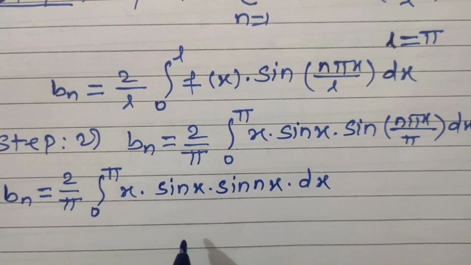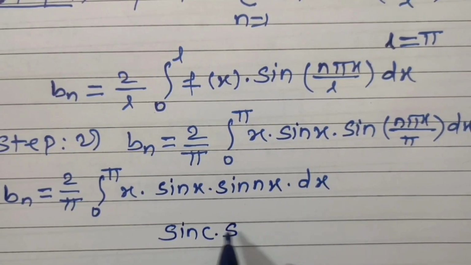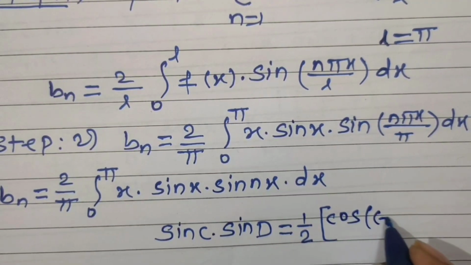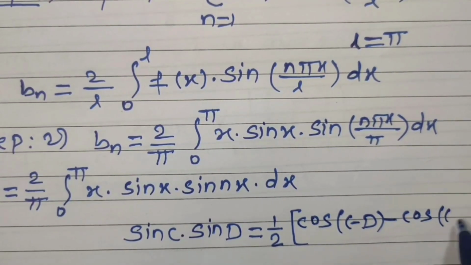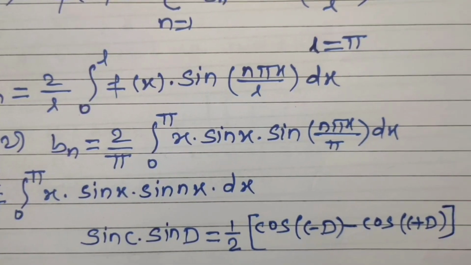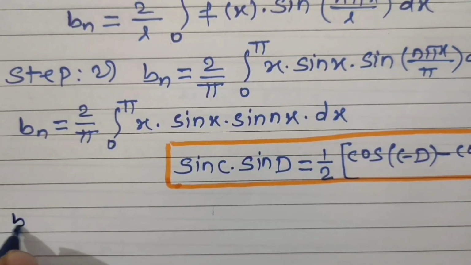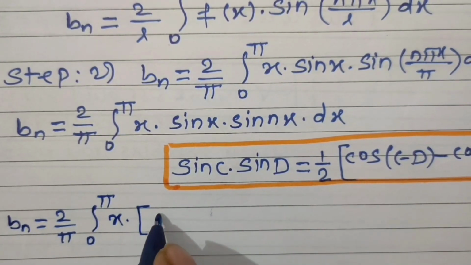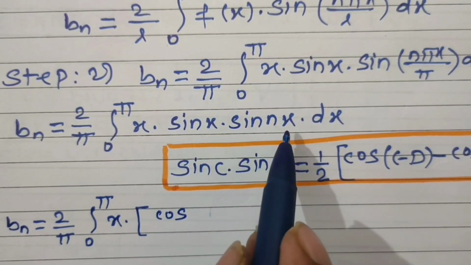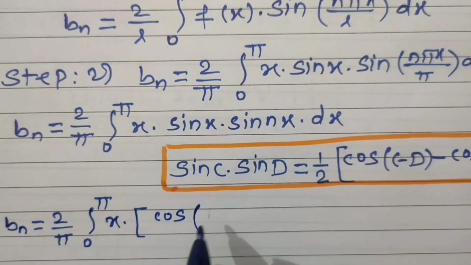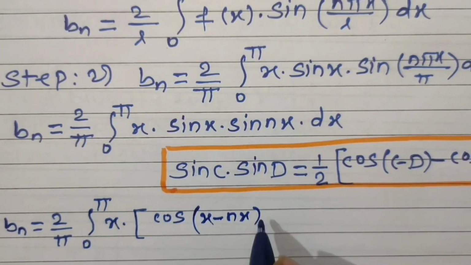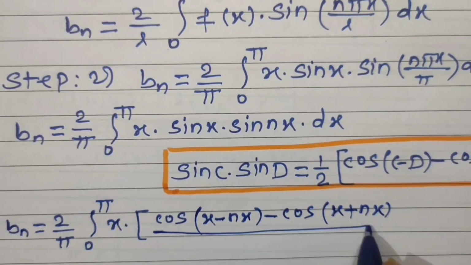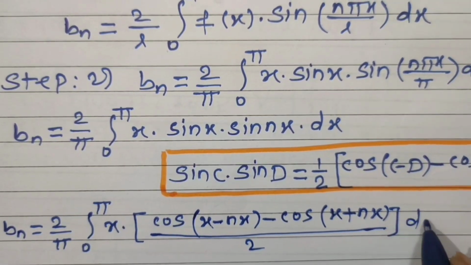We know the trigonometrical formula sine c into sine d is equal to 1 upon 2 bracket cos of c minus d minus cos of c plus d. We have to apply this formula. Hence Bn is equal to 2 upon pi integral from 0 to pi x into cos of, c is x and d is suppose nx, so x minus nx, minus cos of x plus nx, divided by 2 bracket close, integral with respect to x.